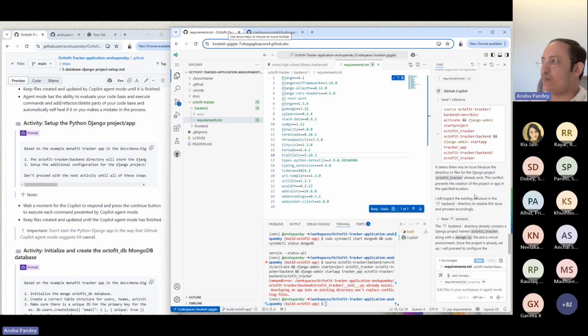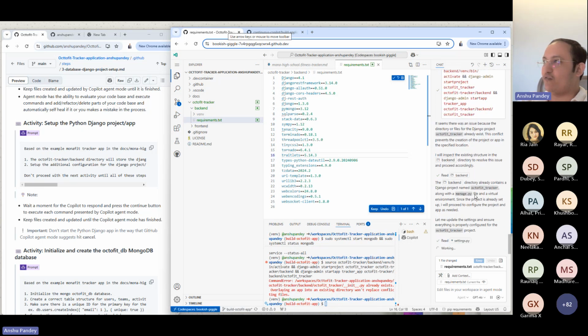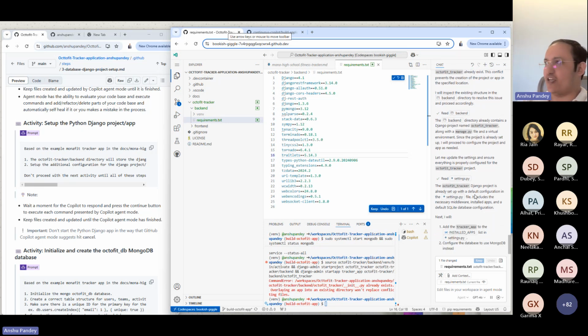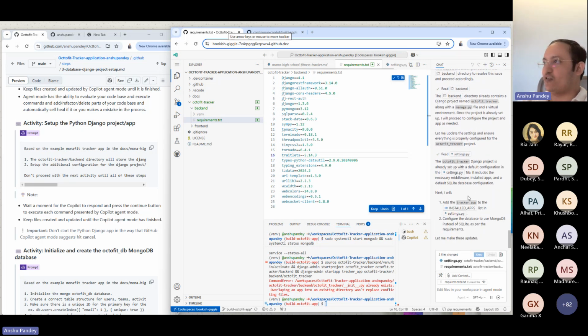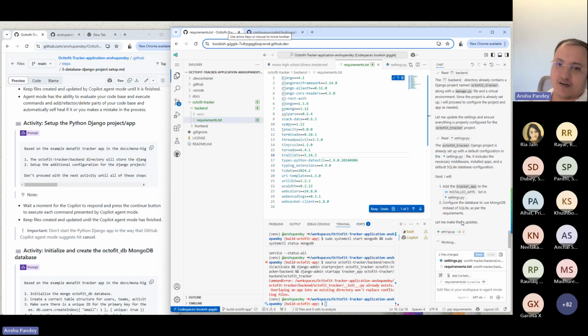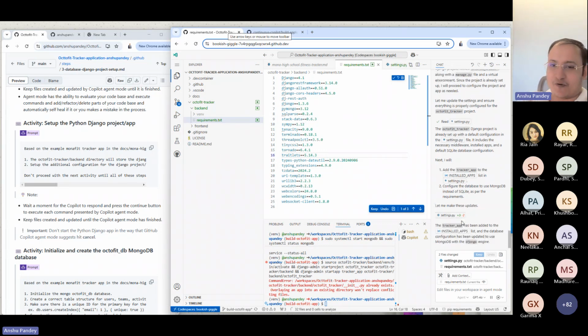It seems that there was an issue because the directory or file for the Django project already exists. The config, so it identifies the folder already exists, right? So now it's going to do another step where it's going to add the tracker app to the installed apps list in settings.py, right? So it's going to check out the updates. Let's get to see that. So you can see that it's sort of modifying its own settings. It's kind of self-healing, right?